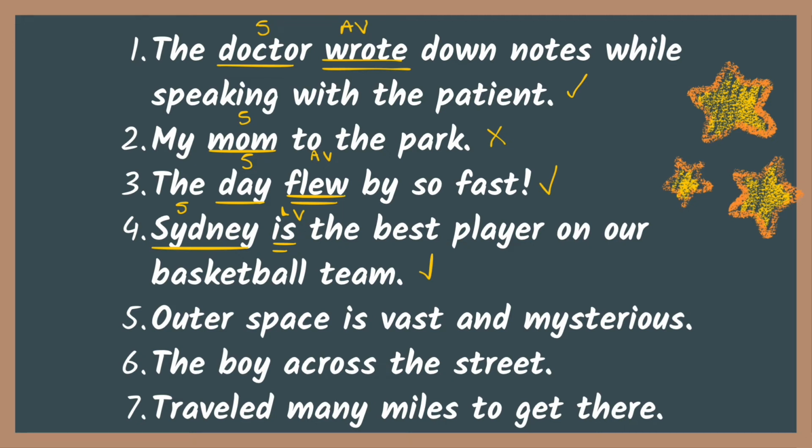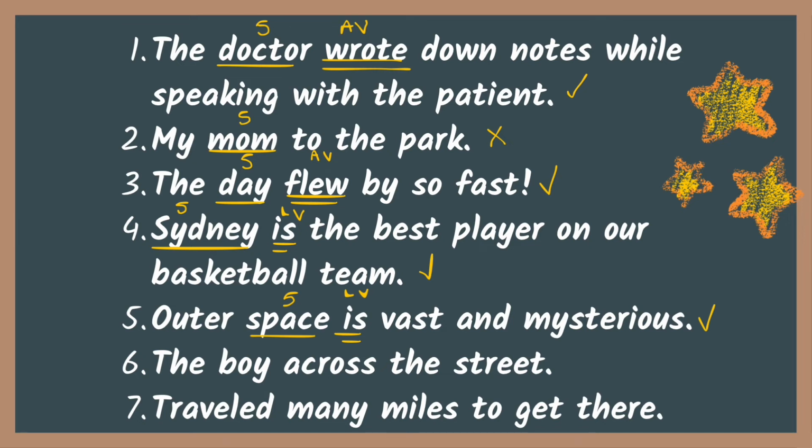Number 5 also has the linking verb is. So that is going to be our verb. What is vast and mysterious? Outer space is vast and mysterious. So that's going to be the subject of our sentence. We have a subject and verb, so it's a complete sentence.